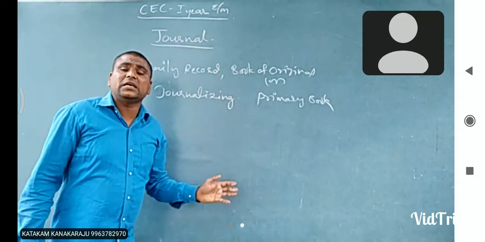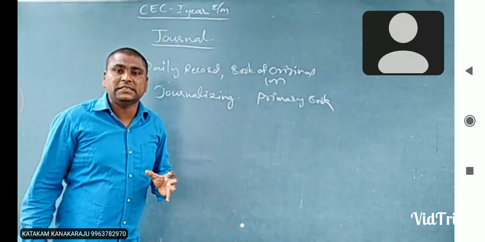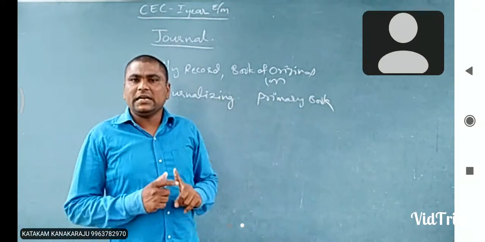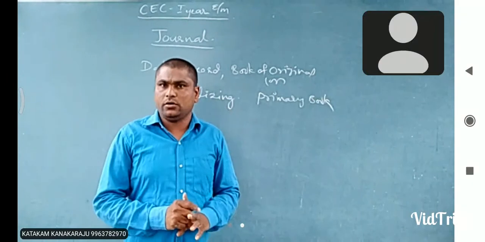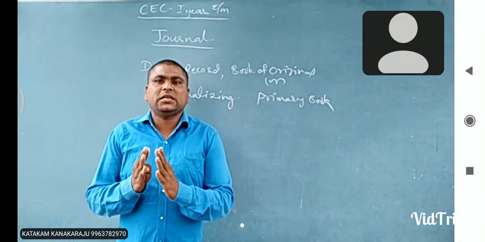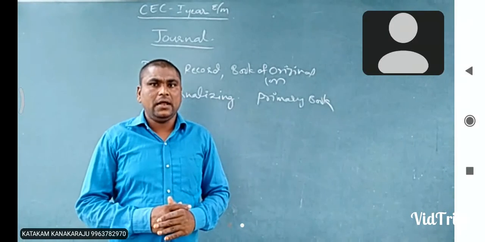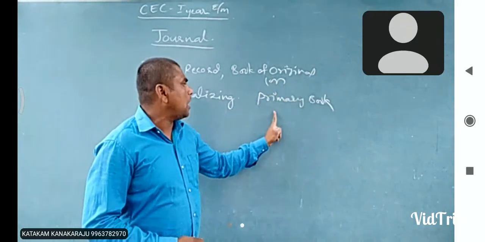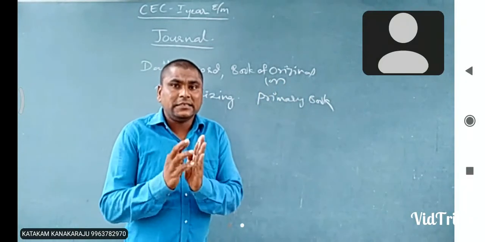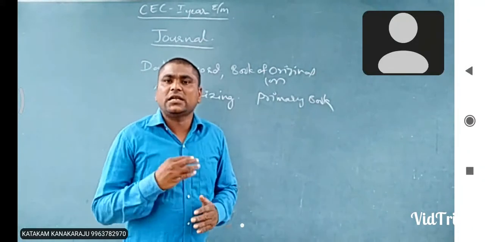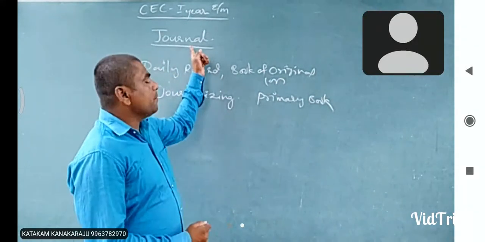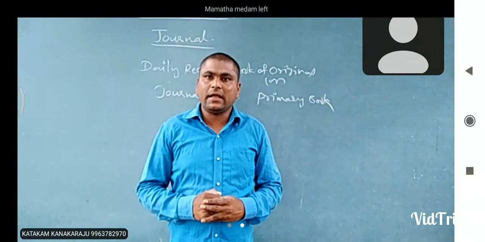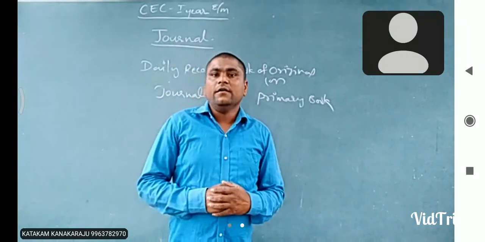And how do we record into the journal? In chronological order, date-wise, we record the business transactions into a journal. Remember, the journal is a daily record. It is a book in which business transactions are recorded in chronological order, and so the journal is called a book of original or primary book. Primary book means the business transactions are first recorded in the journal before being recorded in the other books of accounts.